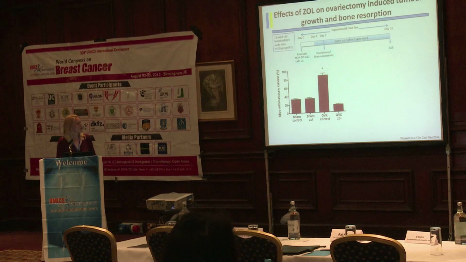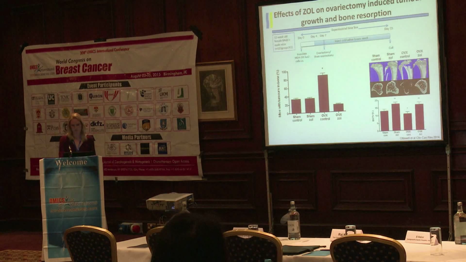But if we gave zoledronic acid, the tumour growth in bone was significantly reduced. In fact, in this experiment, it was below the levels that we found in the sham-operated. However, if we gave zoledronic acid to the sham-operated animals, so the premenopausal bone environment, then we didn't see any alteration in the tumour growth in bone.